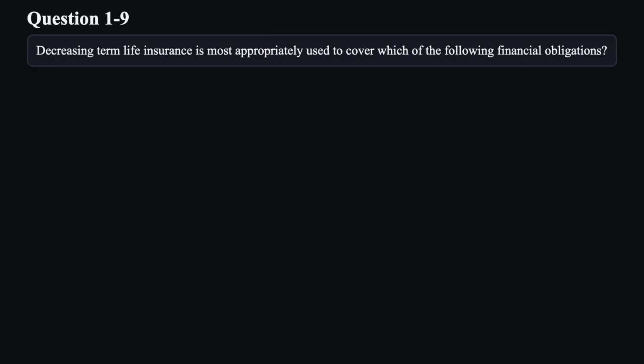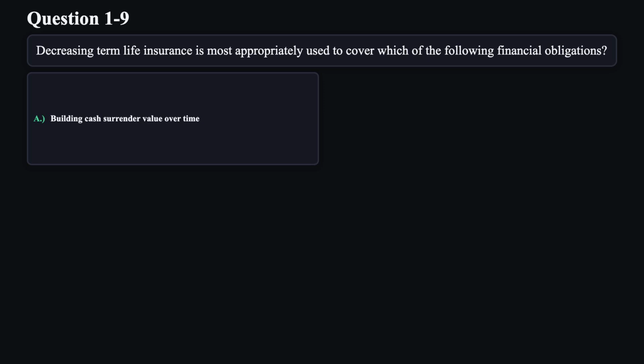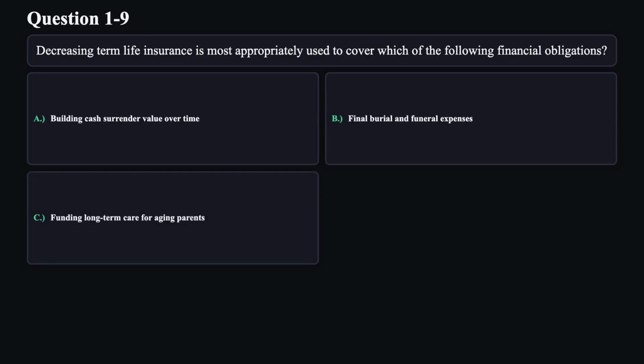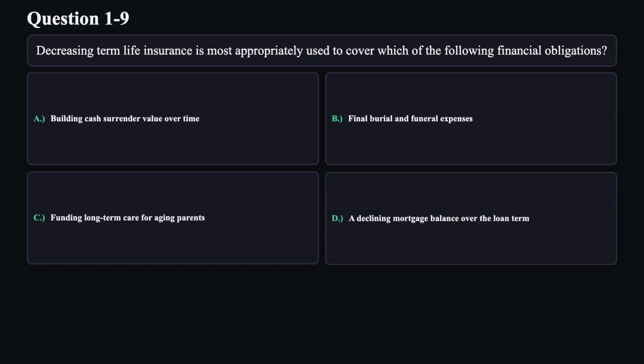Question 9. Decreasing term life insurance is most appropriately used to cover which of the following financial obligations? A. Building cash surrender value over time. B. Final burial and funeral expenses. C. Funding long-term care for aging parents. D. A declining mortgage balance over the loan term.